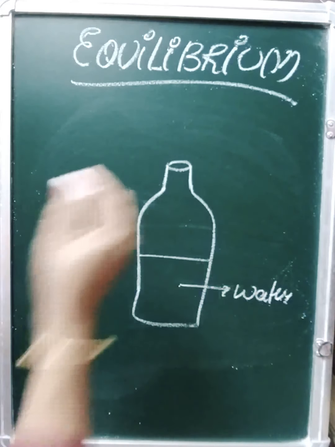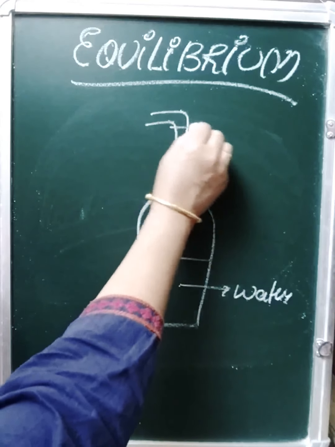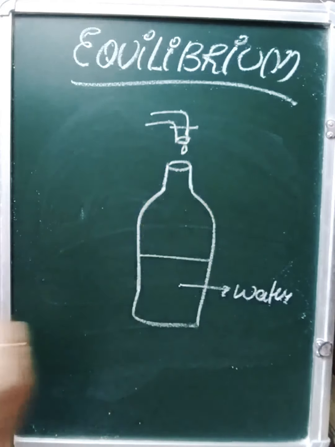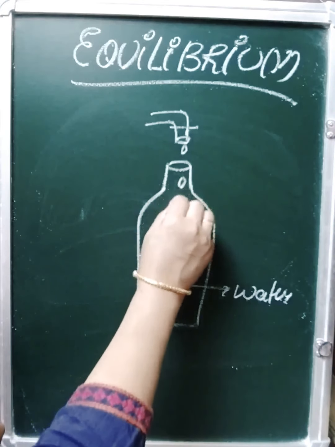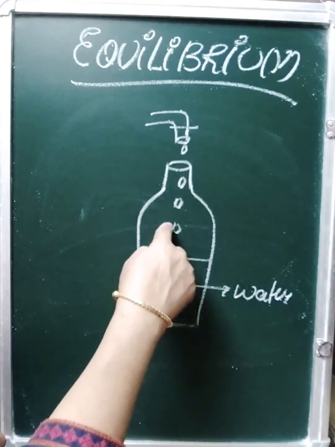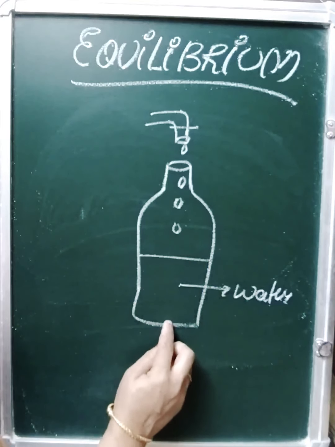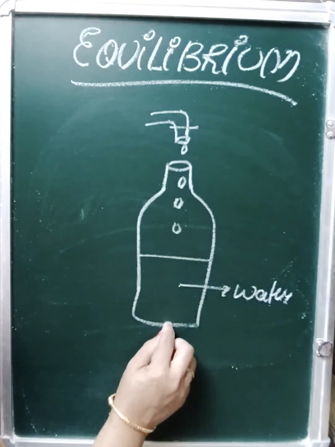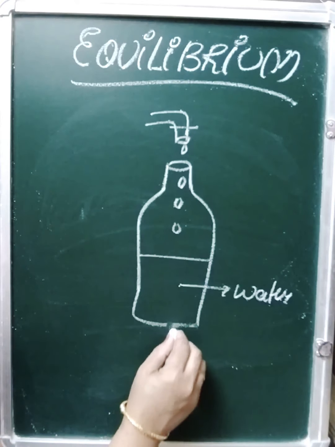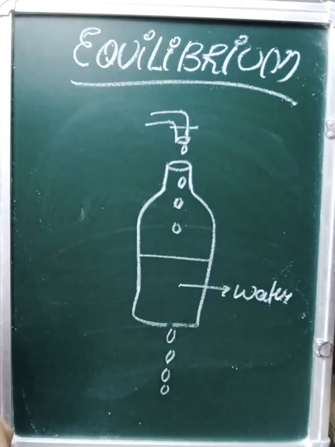Now open the tap in such a way that the water falls inside drop wise. पानी अंदर जा रहा है. ठीक है, तो जैसे जैसे पानी अंदर जाएगा ड्रॉप वाइज द लेवल शुड राइज. But you have done one more thing, you have made a hole here so that same size of drop should fall outside.